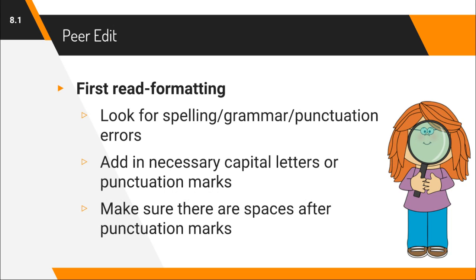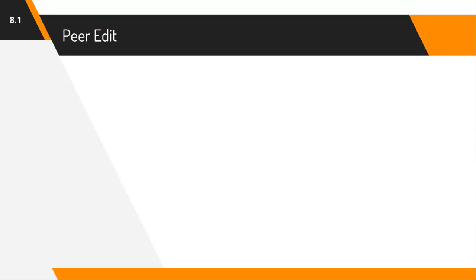And then also make sure that there are spaces after punctuation marks. You know, there should be a space after the period at the end of a sentence, a space after a comma. These are the most common formatting errors in rough drafts, so make sure to keep these in mind the first time that you read through your partner's rough draft.